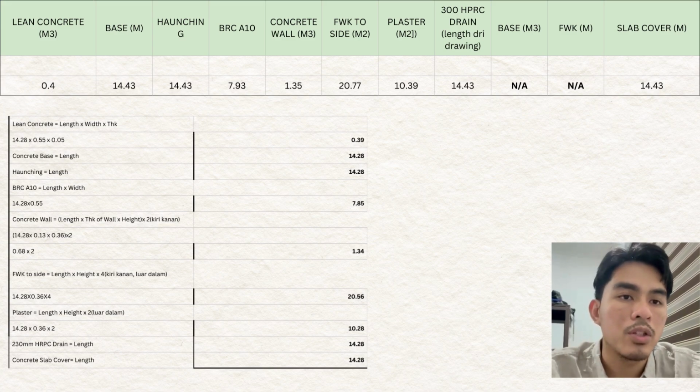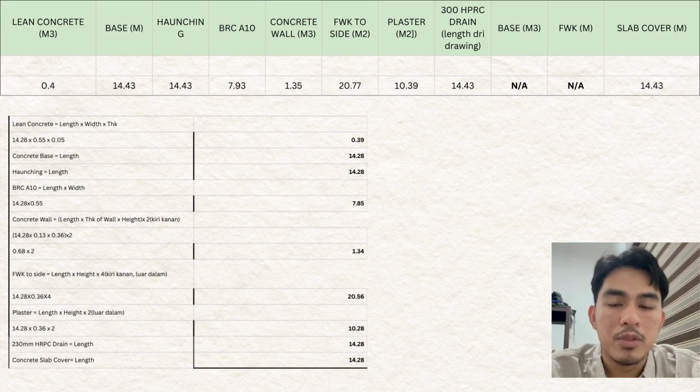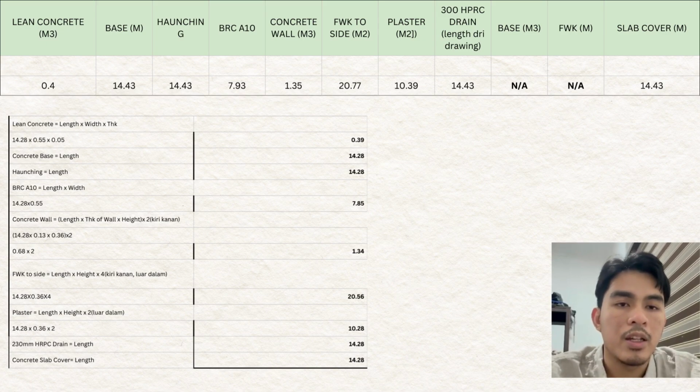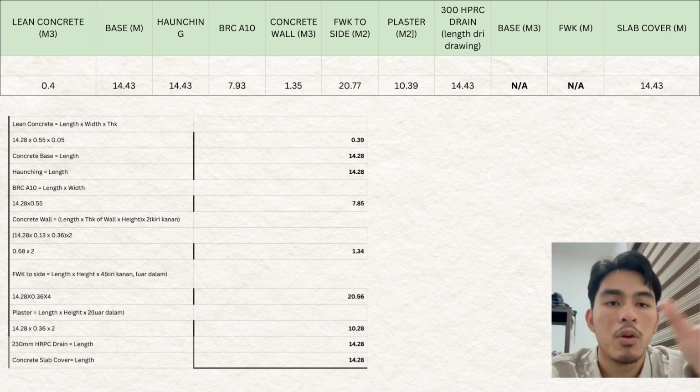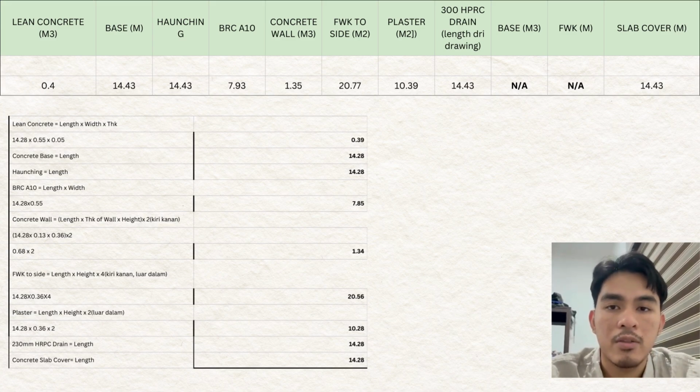Next will be concrete wall. So the concrete wall will be 14.28 times 0.13 times 0.36, and then we times 2 for both of the walls. So we got 1.34. The next one will be formwork to side in meter square.